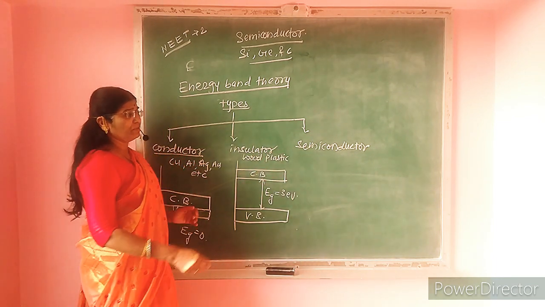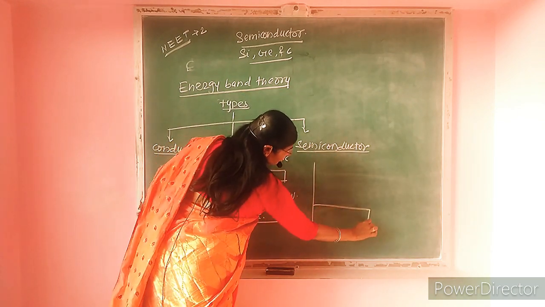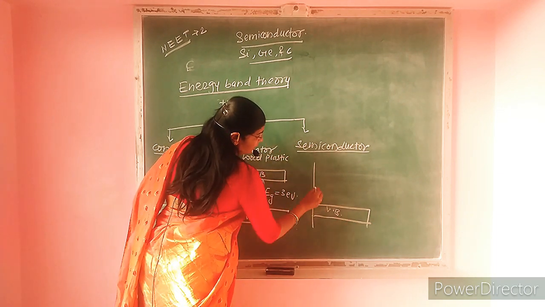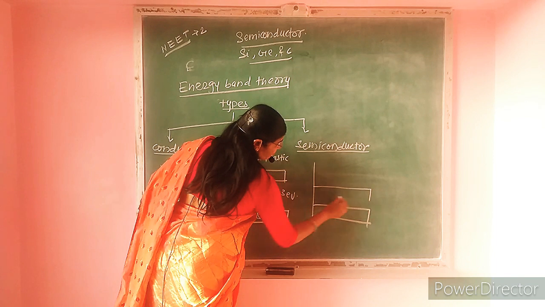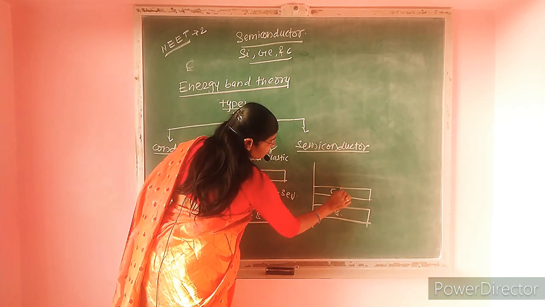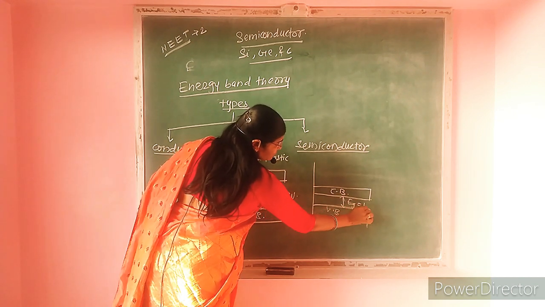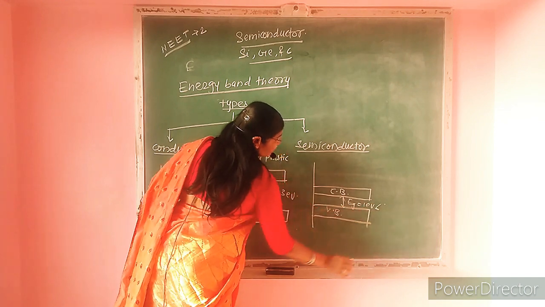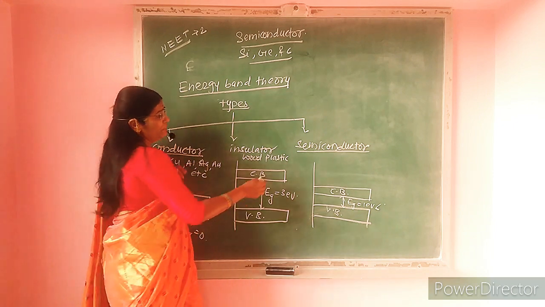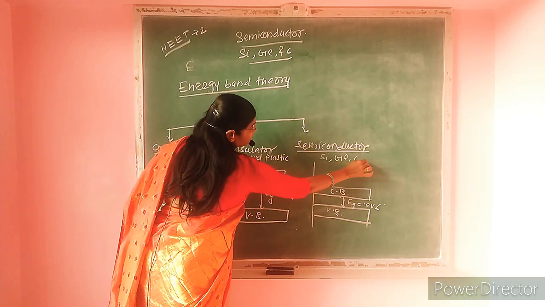The another type of solids having valence band completely or partially filled, but the conduction band is empty and there is a very small gap between valence band and conduction band, that is 1 electron volt or less than 1 electron volt. That type of solids are known as semiconductors. Example: silicon, germanium, carbon, etc.